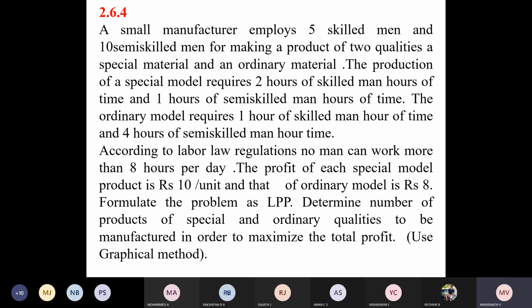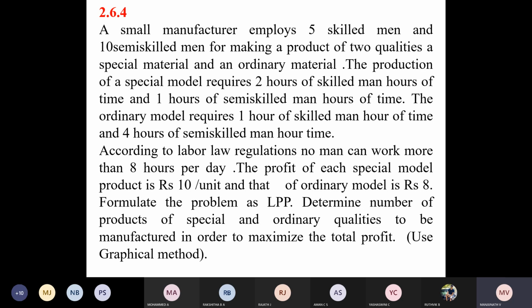The production of a special model product requires 2 hours of skilled labor and 1 hour of semi-skilled labor time, and the ordinary model requires 1 hour of skilled man hour time and 4 hours of semi-skilled man hour time. According to labor law regulations, no man can work more than 8 hours per day. That is the shift timing.